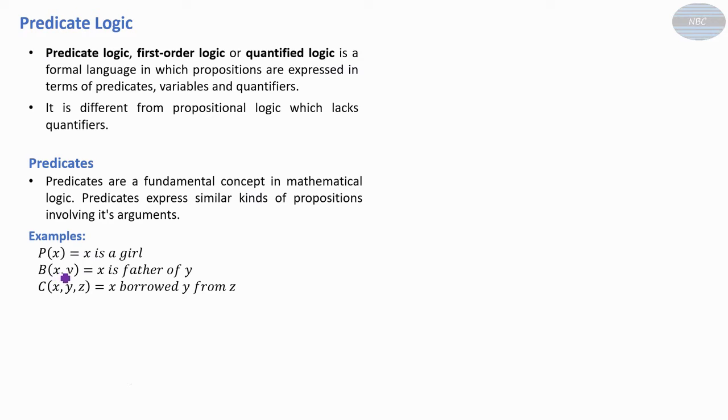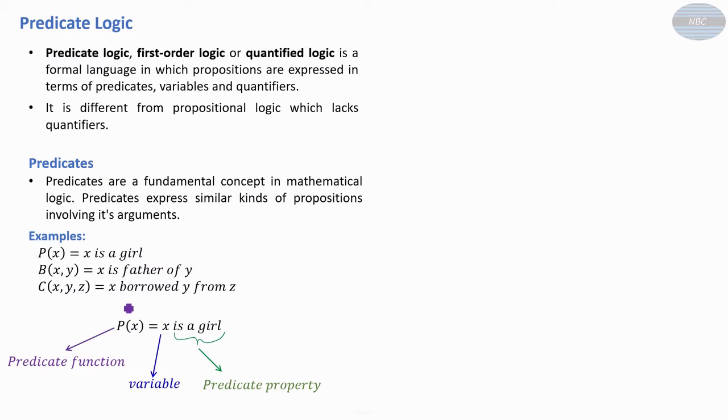Similarly, we can have other examples. Here we have a predicate having two variables x and y, defined as x is father of y. This is a predicate having three variables x, y, z, defined as x borrowed y from z, where y may be some item, and x and z may be some persons. This is the simple example here. P(x) is equal to x is a girl, where P(x) is called the predicate function, x is called the variable, and is a girl is called the predicate property.